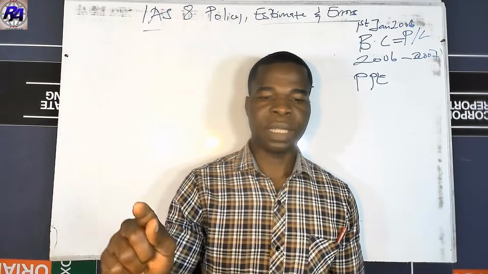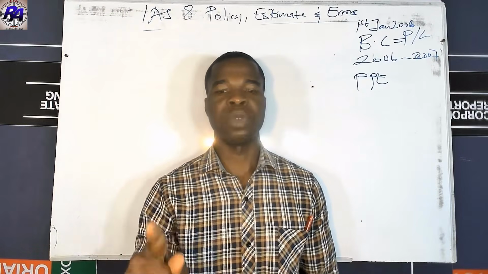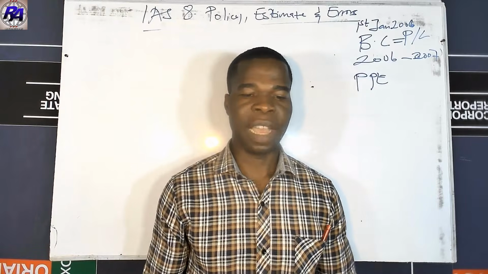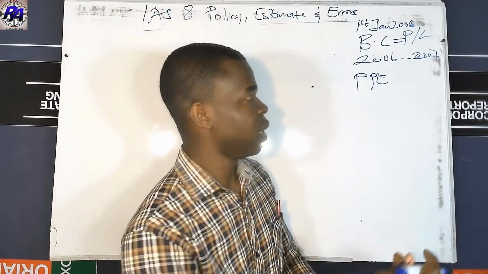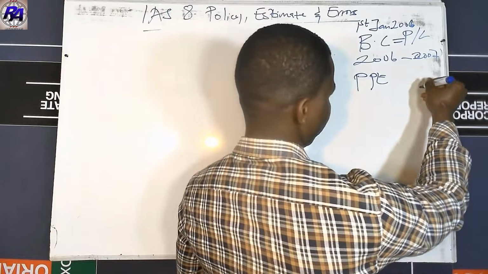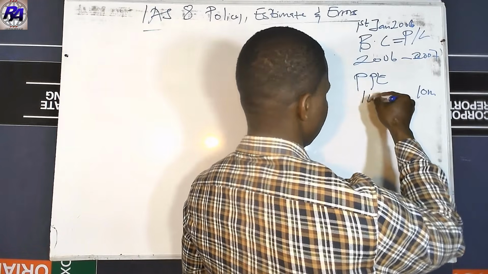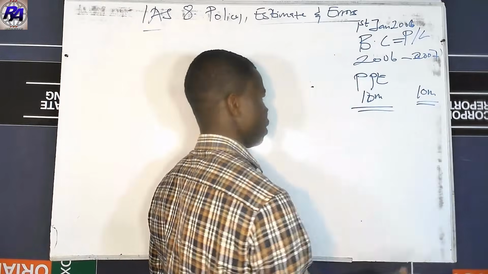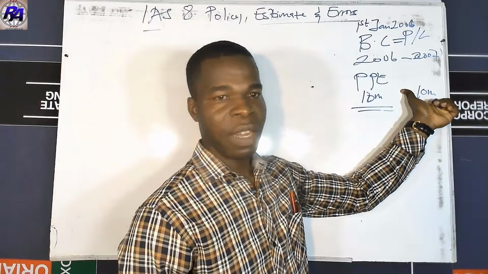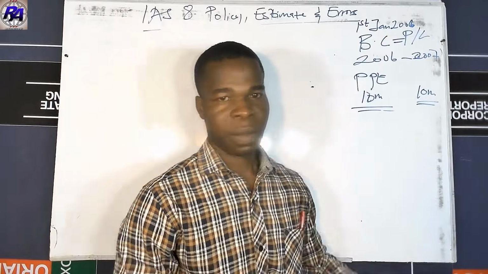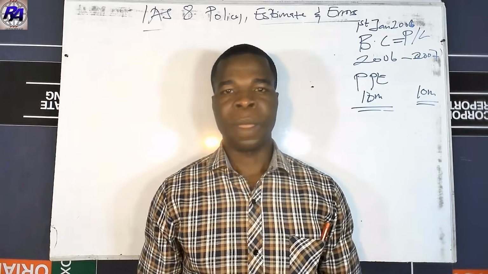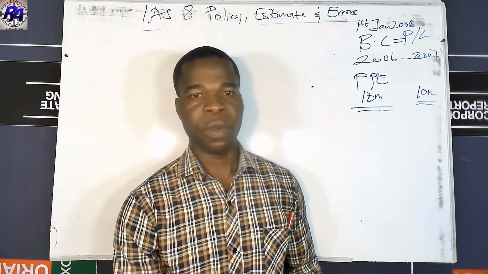Now, in each of these years, borrowing costs attributable to the qualifying asset of 10 million have been recognized in profit and loss. So in these 2 years, there was a borrowing cost of 10 million recognized here, and 10 million recognized here as well. But these were recognized as an interest in the P&L account, and there is a change in the policy. So there is a need for corrections, or a need for retrospective treatment.